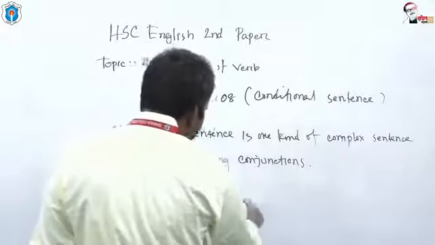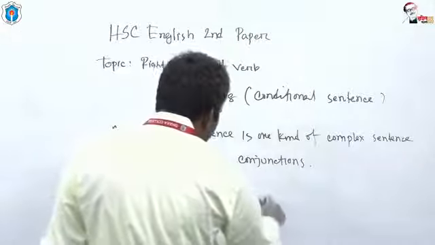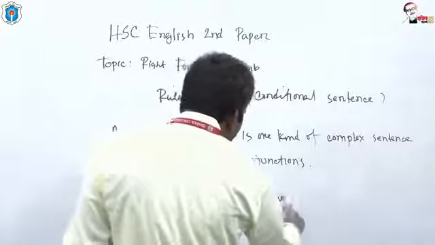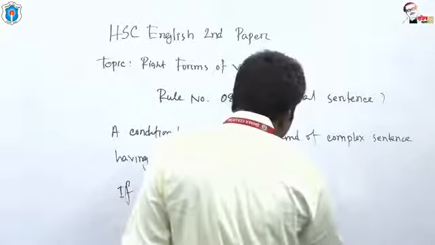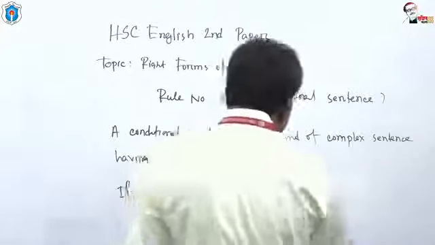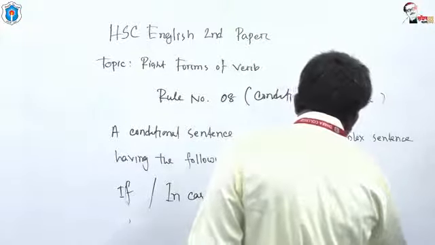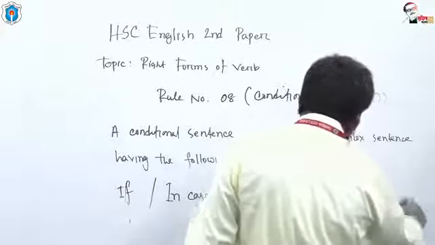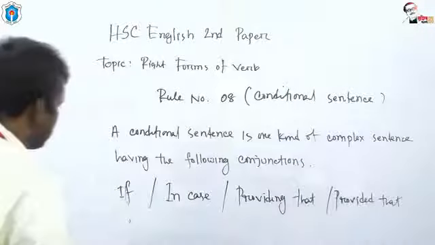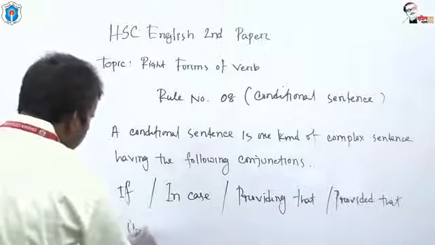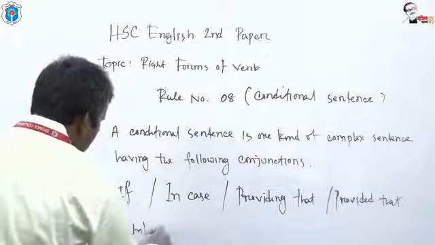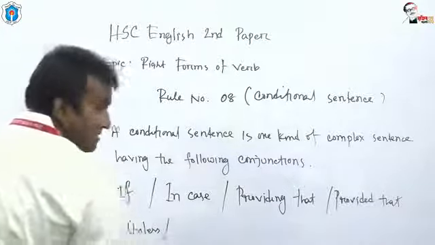Third one is providing that. Fourth one is provided that. Fifth one is unless.